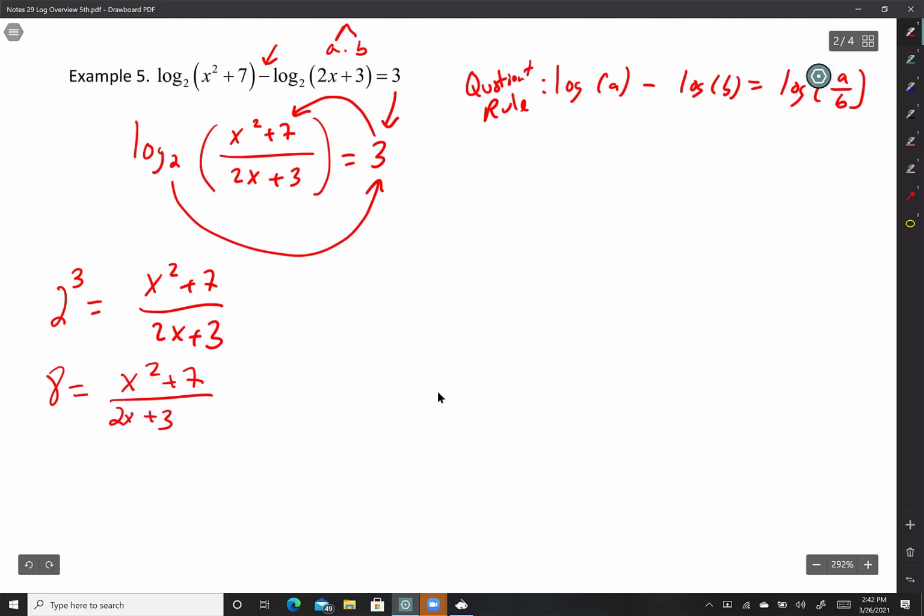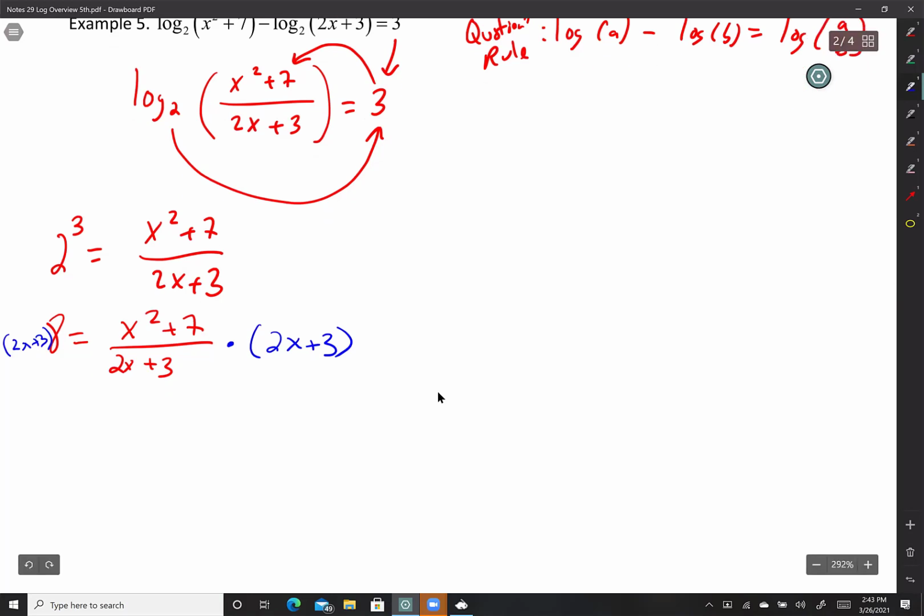So the whole point here is I'm trying to solve for x values. So the only way to get an x value by itself is if I multiply this fraction by the denominator. Chavez, I don't understand you. Let me tell you why, guys. When you do this, you will have a quadratic expression. You will no longer have a rational expression. So let's see, 8 times 2x, that is 16x. 8 times 3, that is 24, equals x squared plus 7.